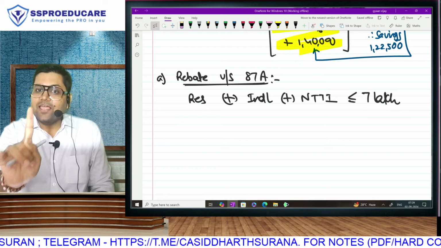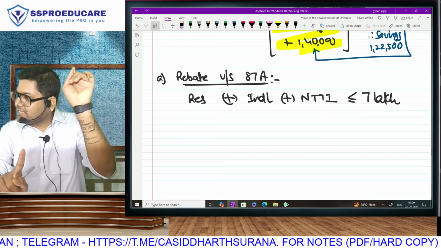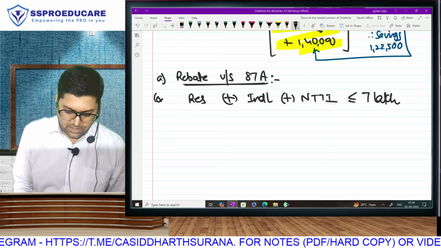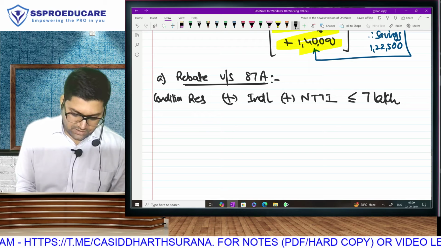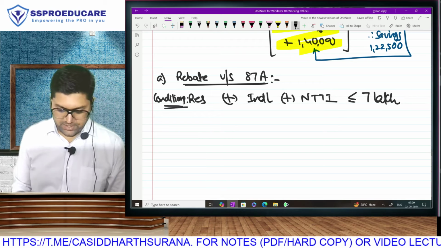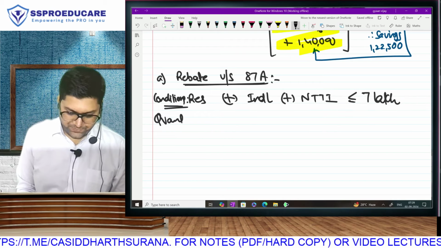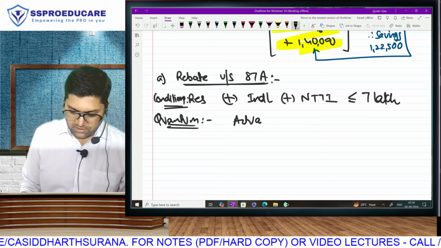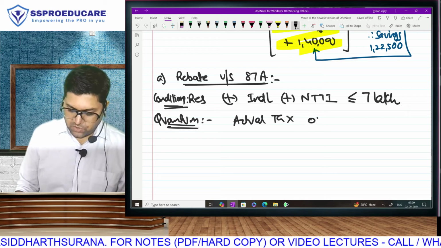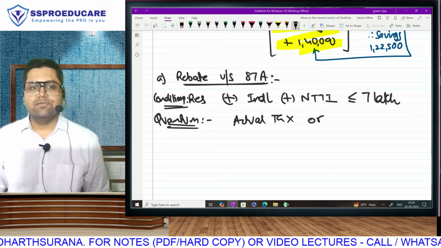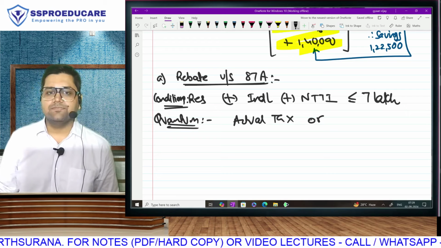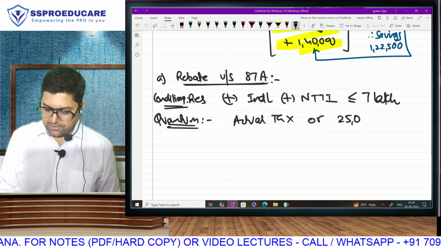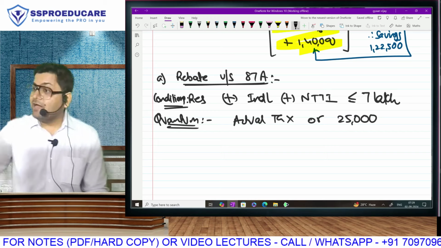Acha, ek second. Exact 7 lakh? Like exact 5 lakh over? Fantastic. These are the conditions to be eligible for rebate. And once satisfied, what is going to be your quantum of rebate? Actual tax, or what was the maximum rebate amount in the old regime? Here she kept it. Acha, idea was what?